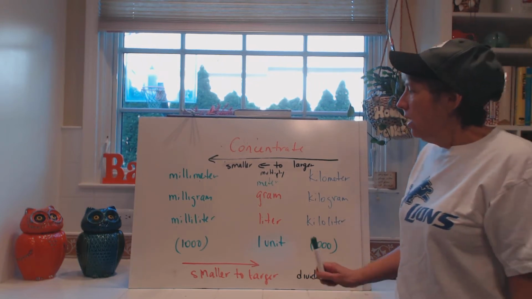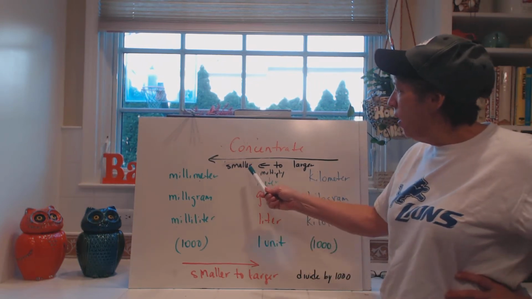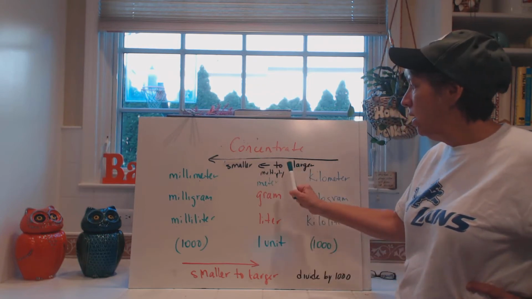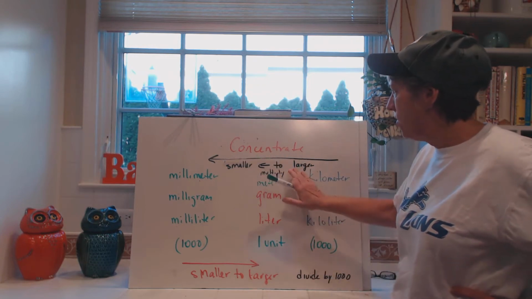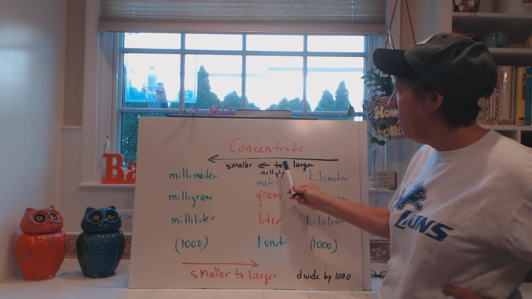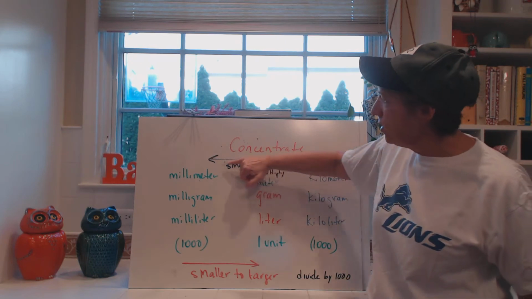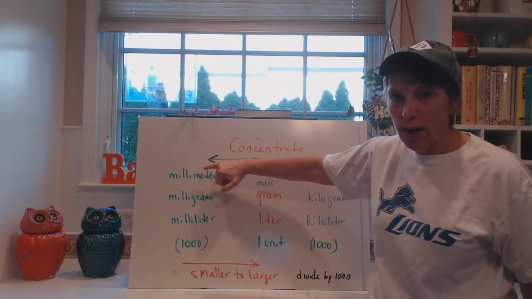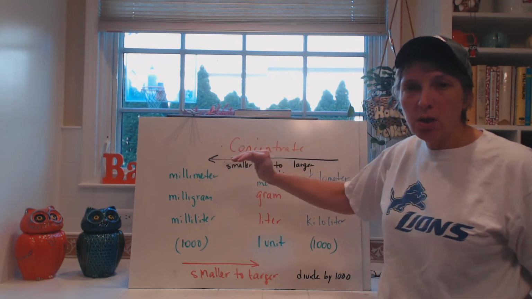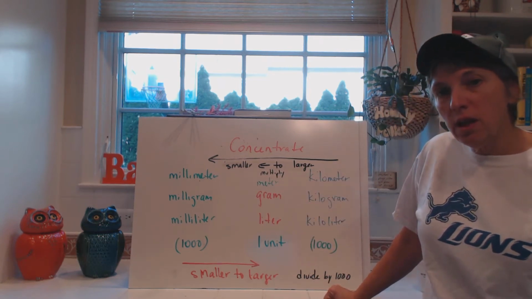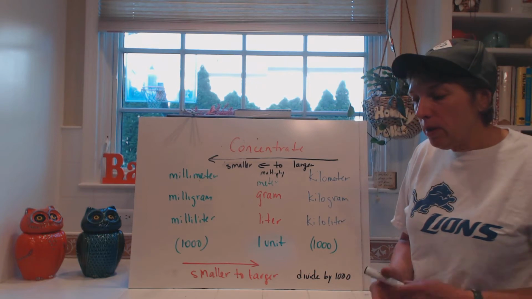So the hard part is going to be when we go from the smaller to the larger, okay, well, actually, this is saying larger to smaller. I wrote it backwards. So when you're going larger to smaller, anytime we're going larger to smaller, we multiply. And I want you to think about that for a second.